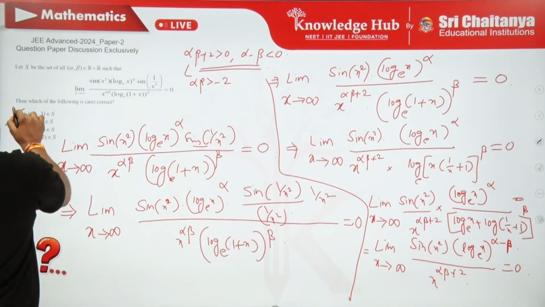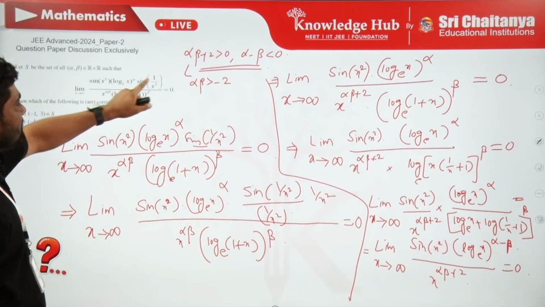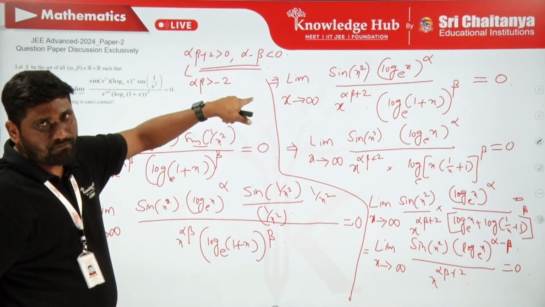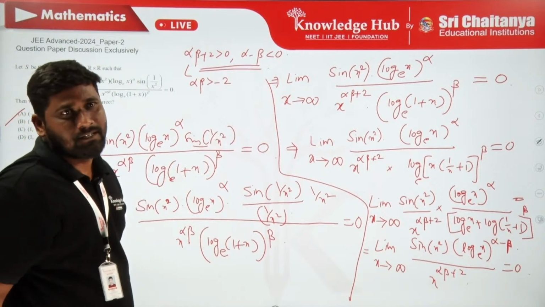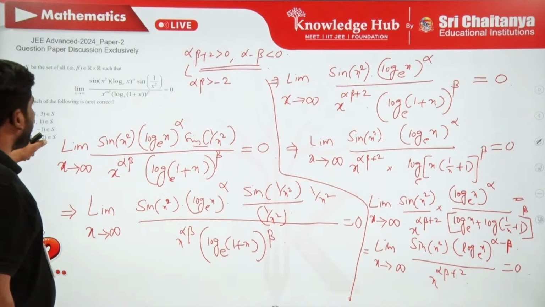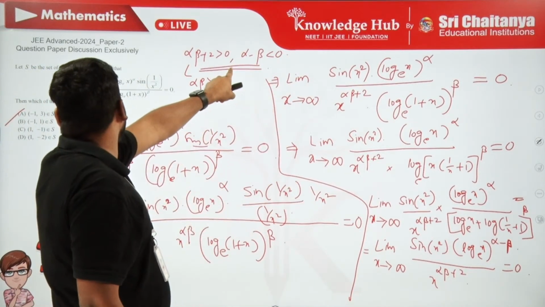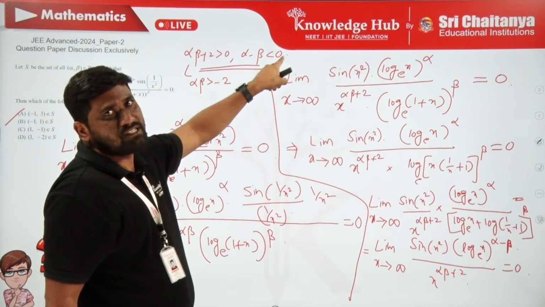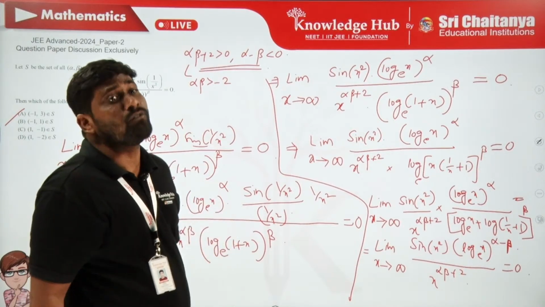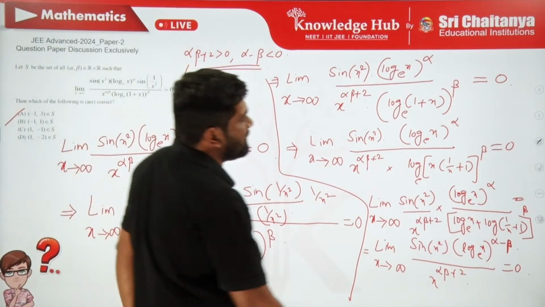Okay, and option B, -1 comma +1, -1 is alpha, +1 is beta. Clearly -1 into +1 is -1, which is greater than -2. Yes, it satisfies. Also, I should verify whether this option satisfies this inequation also. So if alpha is -1 and beta is 1, -1 minus 1, which is -2, is less than 0, yes, it satisfies. So therefore, I found that option B is correct.